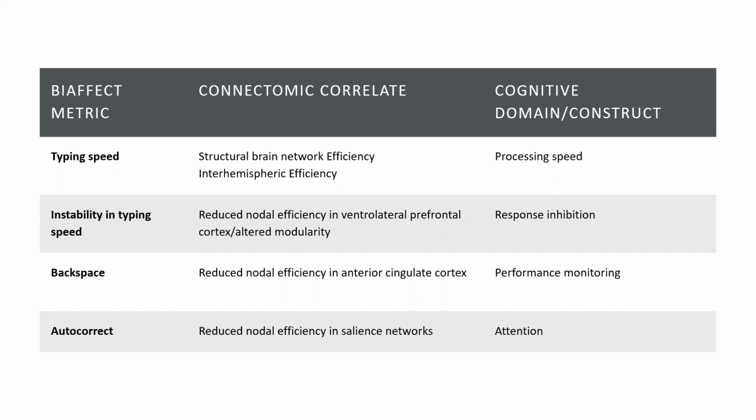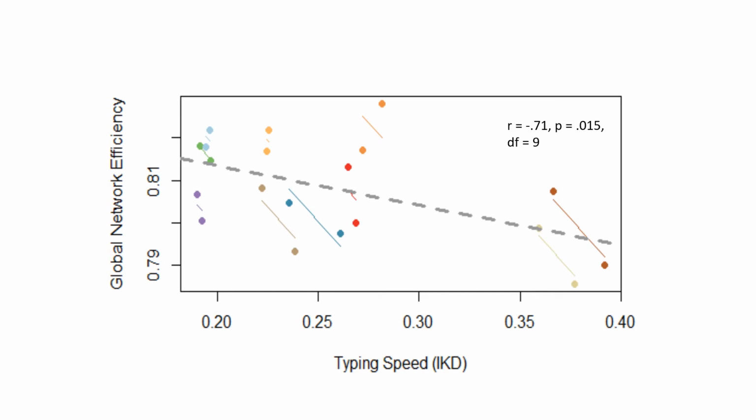And in an initial sample of participants from the Unmasked study, we do see that typing speed is indeed significantly correlated with global brain network efficiency as measured by structural brain network data derived from diffusion-weighted imaging. And here we're seeing that the better the efficiency, the better the typing speed.